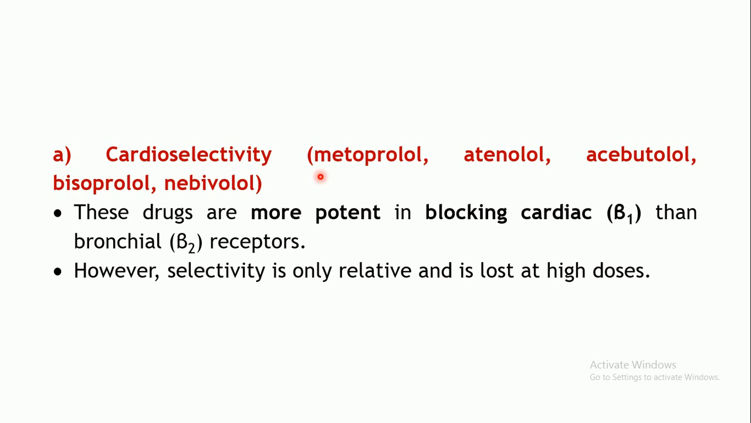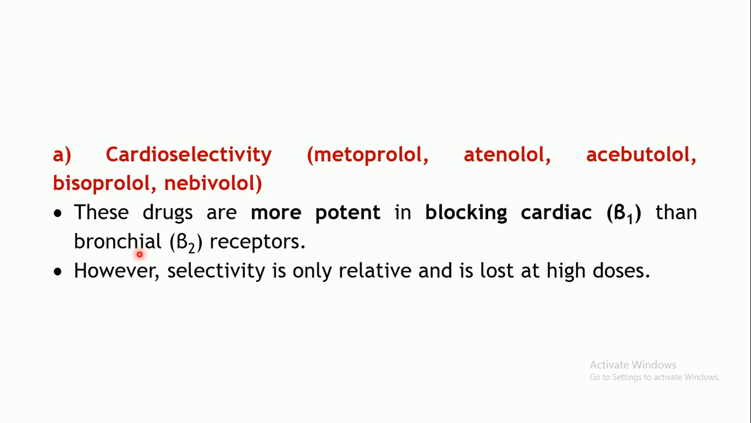So the first one is cardioselectivity. As the name implies, these agents, metoprolol, atenolol, acebutolol, bisoprolol and nebivolol, are cardioselective. In the sense, these are selective in blocking the beta 1 receptor, because these are the ones located in the cardiovascular system. So these are more potent in blocking the cardiac receptors rather than the bronchial receptors. The beta 2 receptors are mainly located in the bronchi and bronchioles, right?